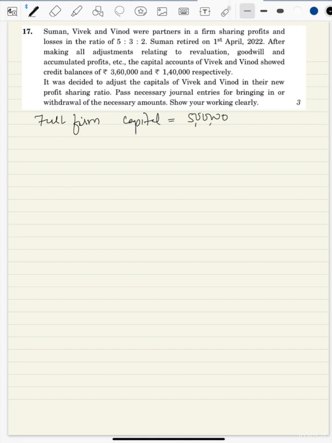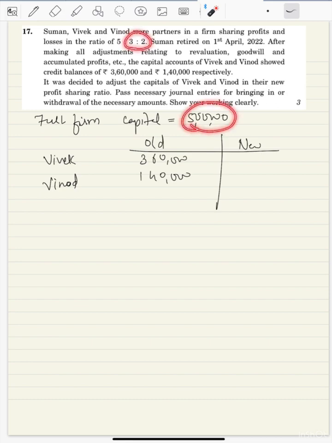So this has to be distributed in the new profit sharing ratio. Suman has retired, so the ratio between Vinod and Vivek is going to be 3 is to 2. So the old capital and the new capital, we'll write it down. Vivek and Vinod. Old capital is 3 lakh 60 and 1 lakh 40,000. Now if this 5 lakh is distributed in the ratio 3 is to 2, we'll get 3 lakh and 2 lakh.